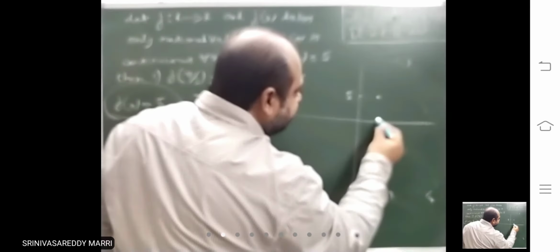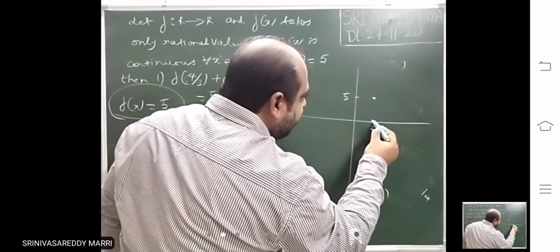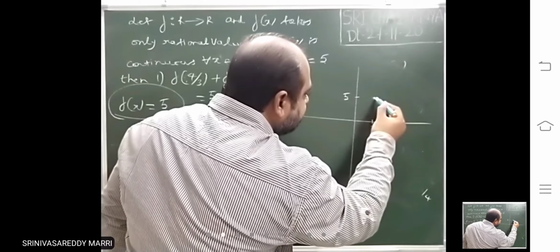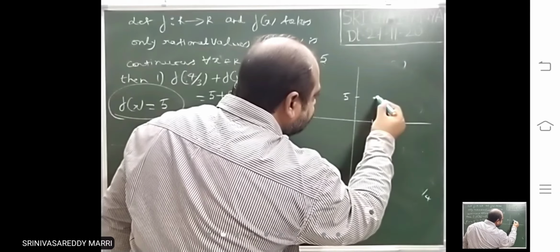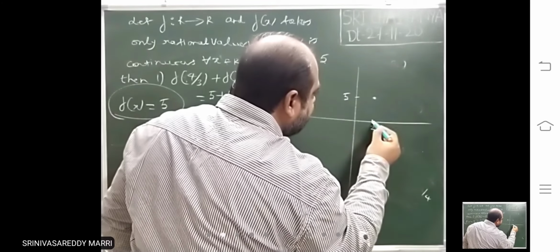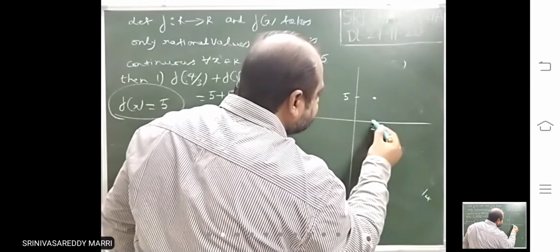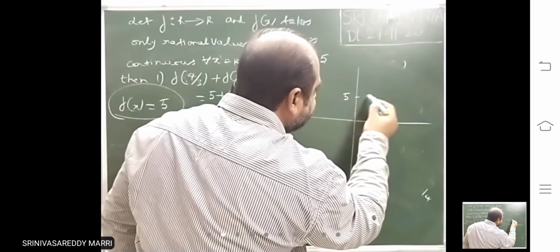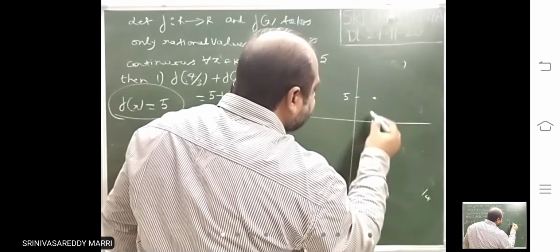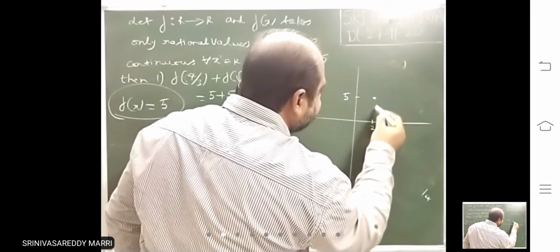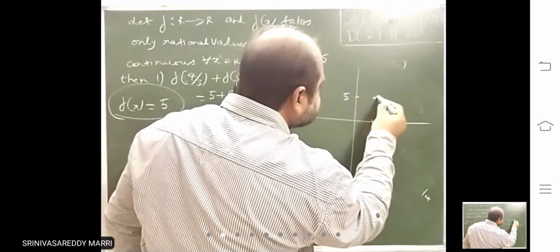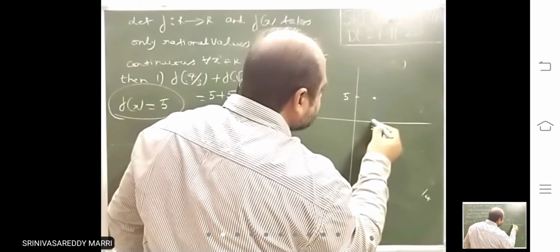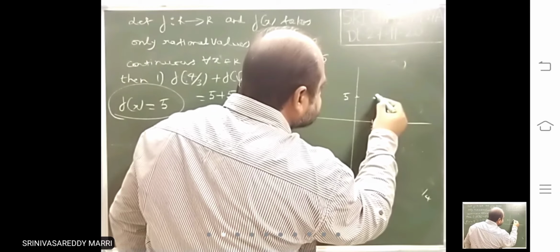Instead of 5, suppose at this point, just adjacent to, just after 5, you are getting any value other than 5. Let us take like this.